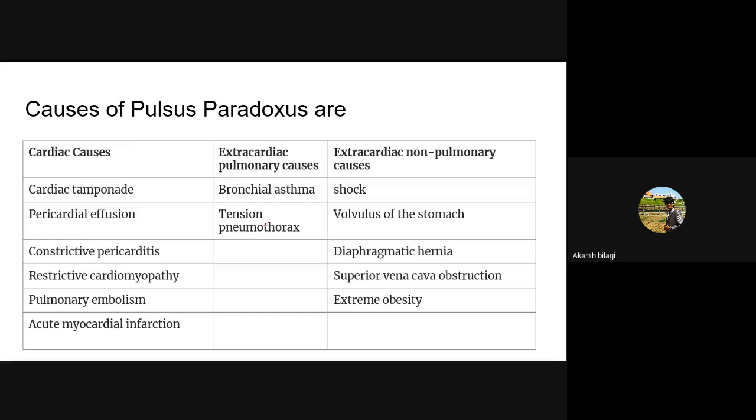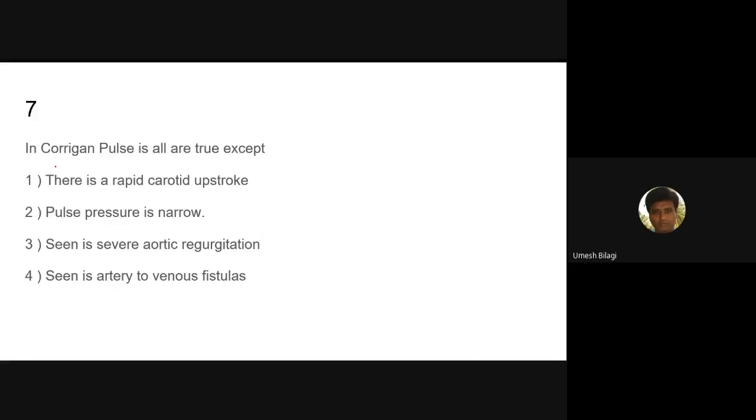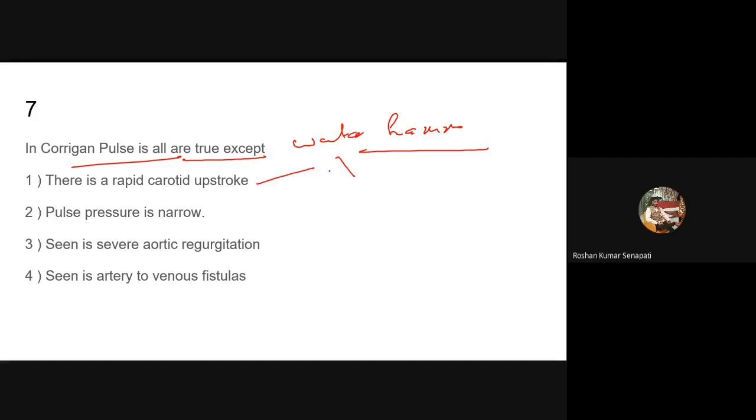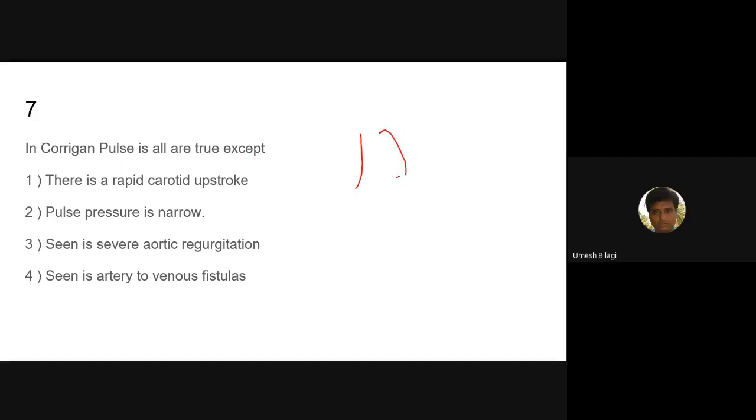Okay. What is a Corrigan pulse? Which of these is all true except? Water hammer pulse, sir. It is also called the water hammer pulse, characterized by a rapid upstroke, rapid downstroke and high volume. There is a rapid upstroke and a rapid downstroke in the pulse. The fourth, rapid carotid upstroke, is a correct answer, so this is not the choice we should make.